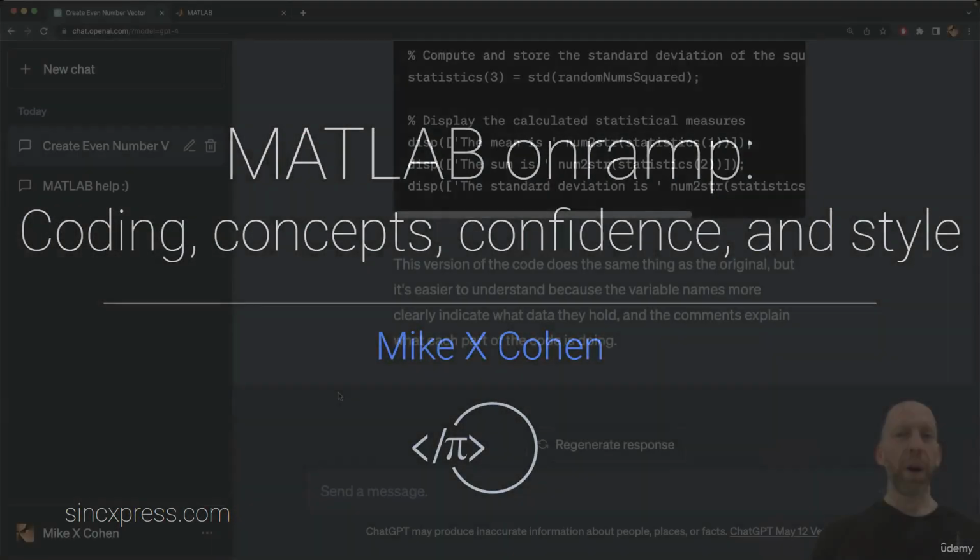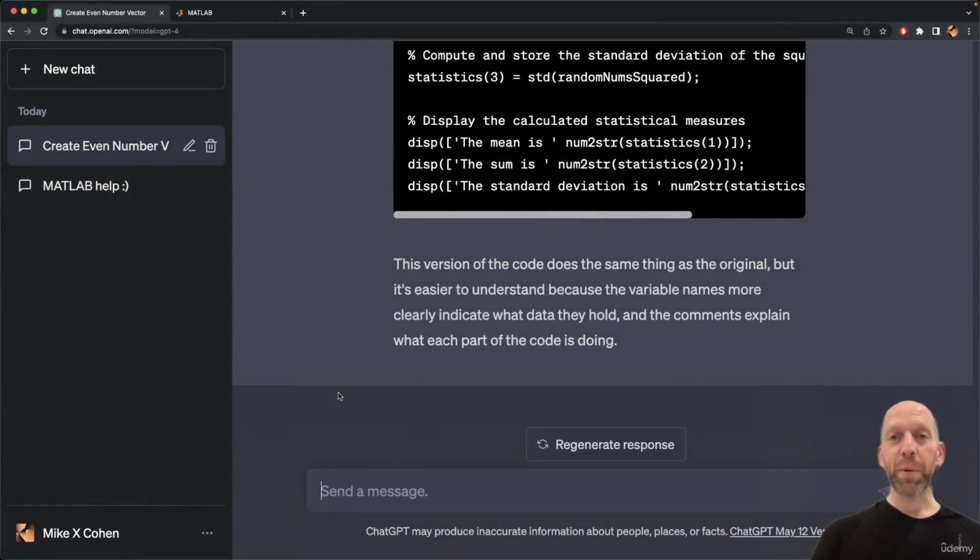Many students who are new to Matlab or new to coding in general are often confused about when to use a for loop and when to use a while loop. And it is confusing because there are some cases where it doesn't matter. You can use both. They both work equally well. And then it's just a matter of personal preference. And there are other situations where a for loop is appropriate and a while loop is not, and vice versa.